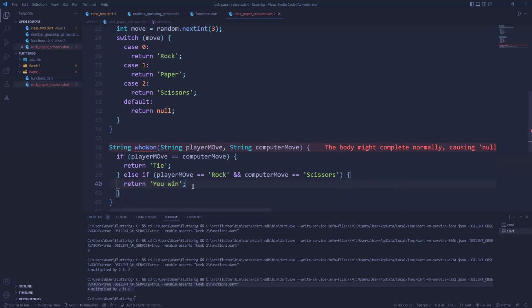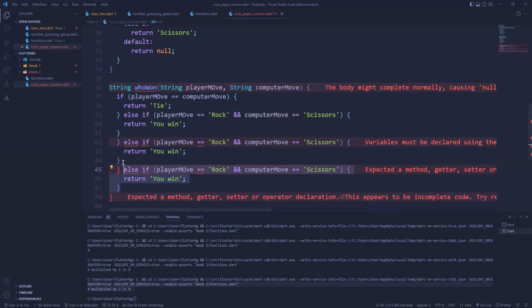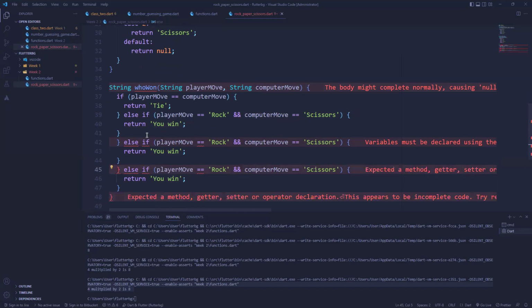Okay. So we also need to do some other check. So I'm just going to duplicate this else if. We need about two more conditions and then a final else. Okay, so let's just keep this here.